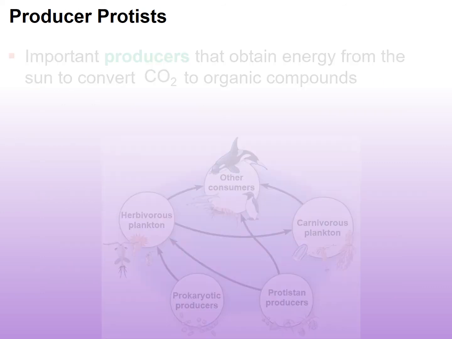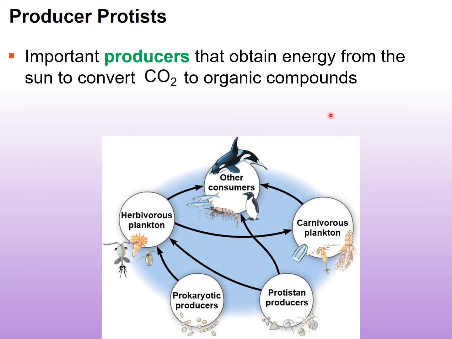Now, the producer protists, of course, are going to be ones that can photosynthesize. So they're able to take the sunlight and convert carbon dioxide, which is a gas, into organic compounds for energy. Photosynthetic protists are limited, of course, by the nutrients that are present, and also populations of photosynthetic protists can explode when limiting nutrients are added.